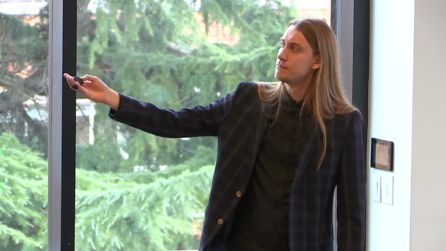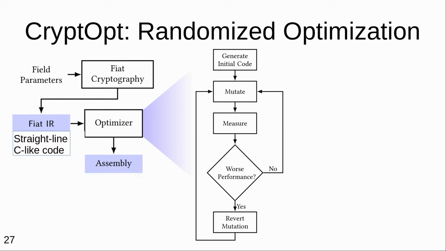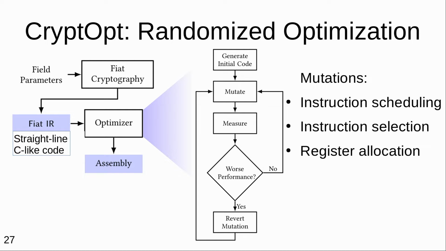Now, moving on to automatic optimization. It's a part of the pipeline that acts after the original Fiat Cryptography part. So we take the generated code right before printing it into C. Instead, we feed it into an optimizer. What the optimizer does is that it first generates some silly code and then performs trial and error mutations, where it either takes two instructions and reorders them in a manner that preserves data flow, uses a different x86 instruction to implement the same high-level operation, like addition, or it changes the register allocation decision at the output of a particular operation. So these are all optimizations that standard compilers do, but in this case, they're applied randomly in a closed-loop performance measurement setting so that we don't need to have heuristics that capture the performance behavior of the CPU.